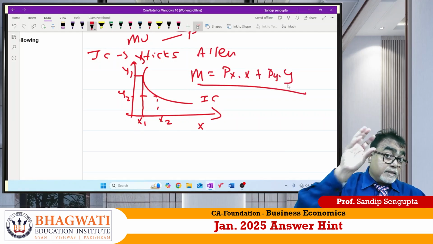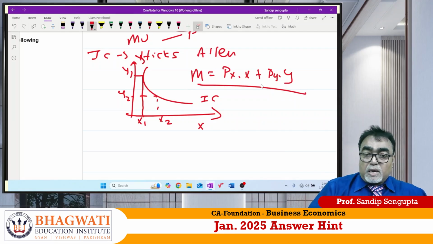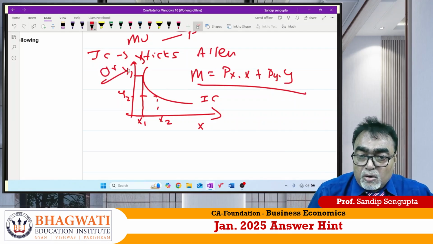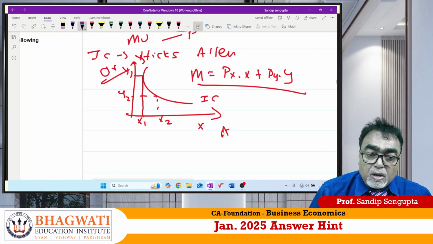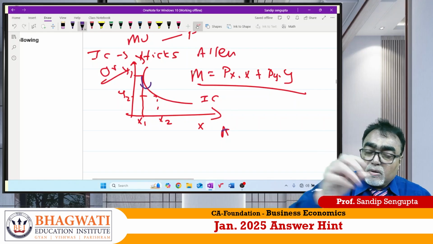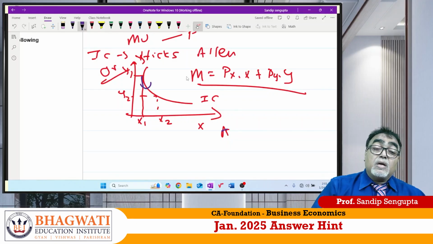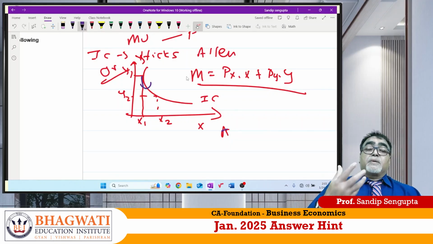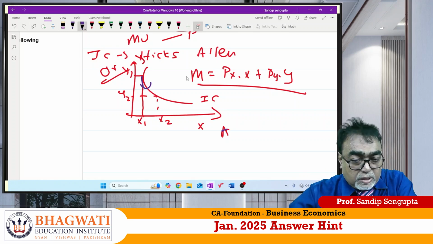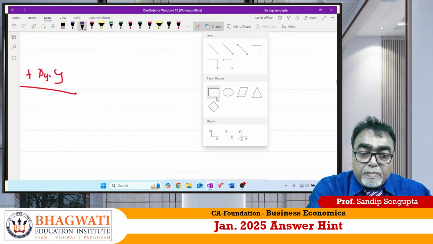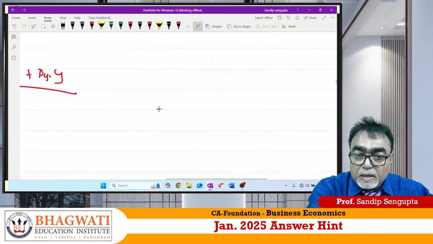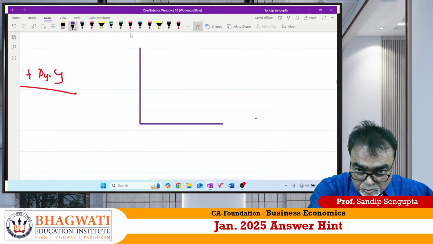So the budget is the same, but you change this combination. Say we are measuring orange here, apple here. So when you are having more of apple, of course it will decrease the amount of orange. So it is called diminishing marginal rate of substitution. Though in the question it is not required, I'm just helping you. So if I make this diagram better, you can understand more prominently.